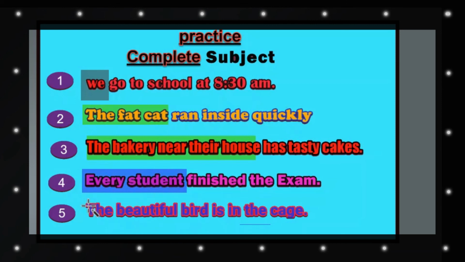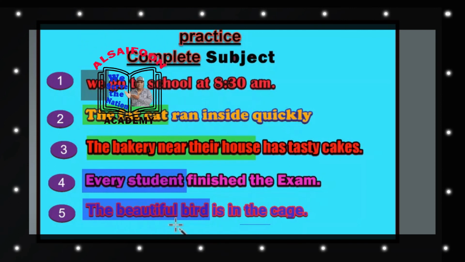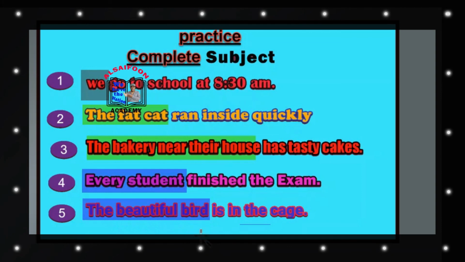So in the last sentence, the beautiful bird is in the cage. What is the action in this sentence? Is in the cage, and who is doing the action? The beautiful bird. The beautiful bird will be our complete subject because it has all the words which are modifying or describing the subject.